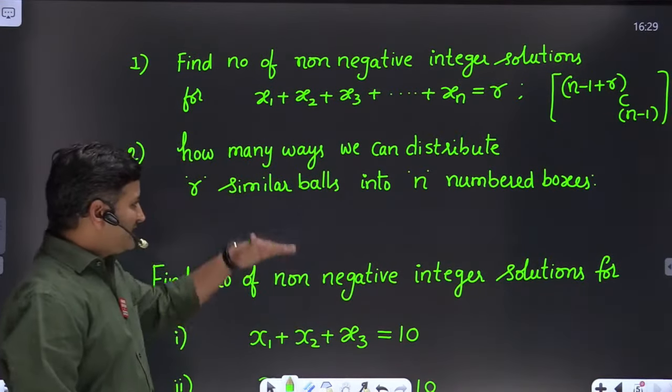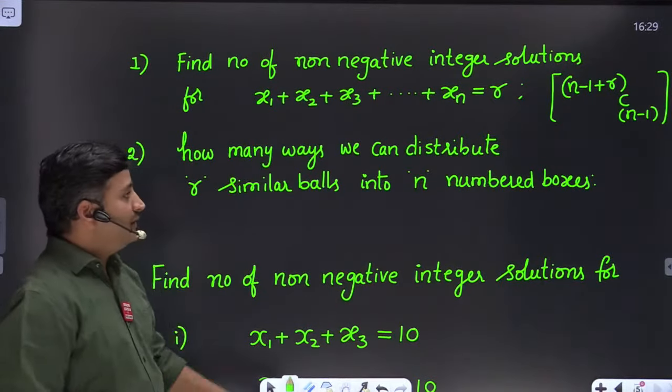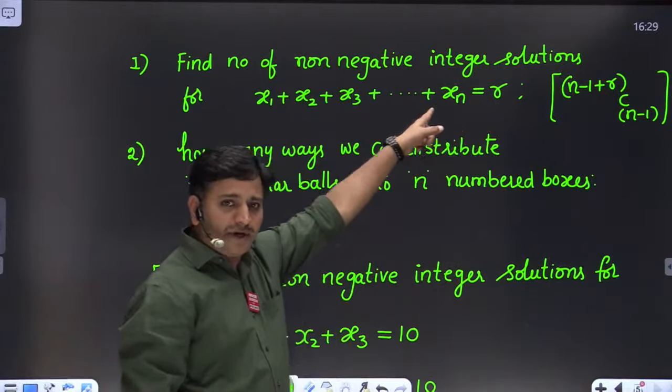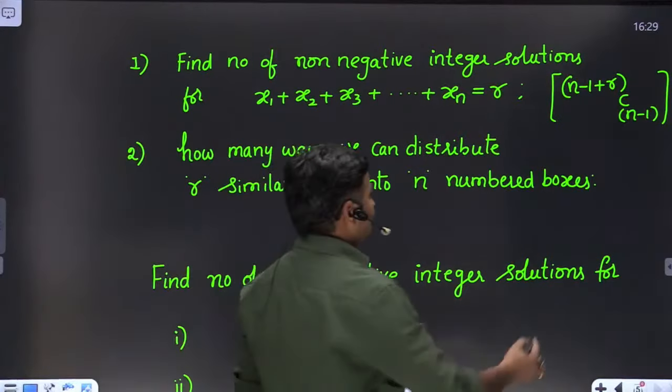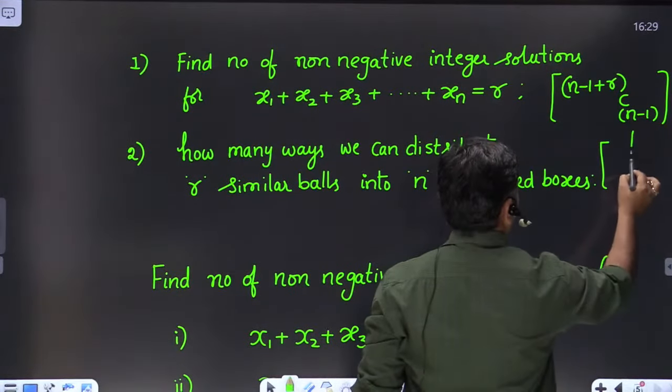This statement is the same as the previous one. We are distributing r similar balls among n numbered boxes. The answer remains the same.